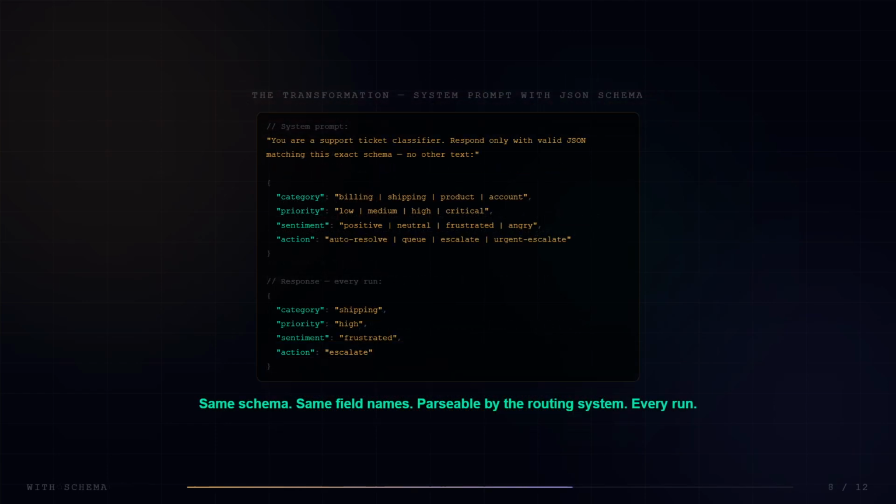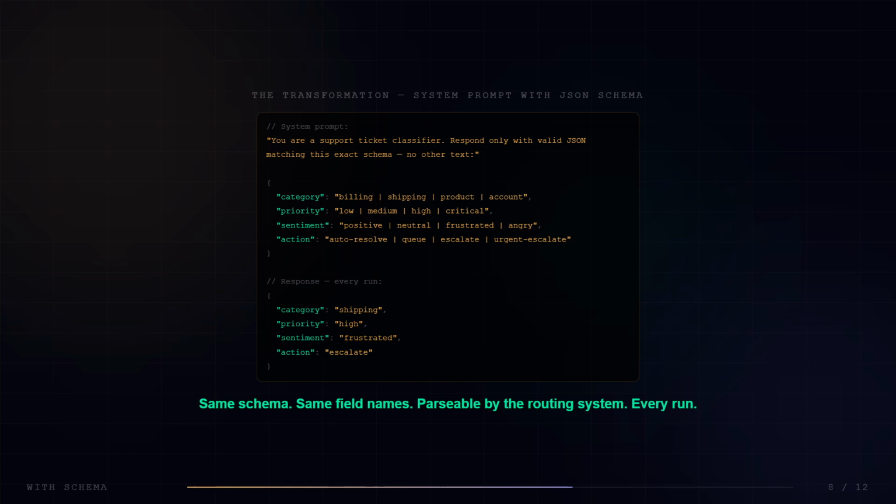Now we add the system prompt. The role? You are a customer support classifier. The format instruction. Respond only with valid JSON matching this exact schema, no other text. Then the schema itself. 4 fields with their allowed values.